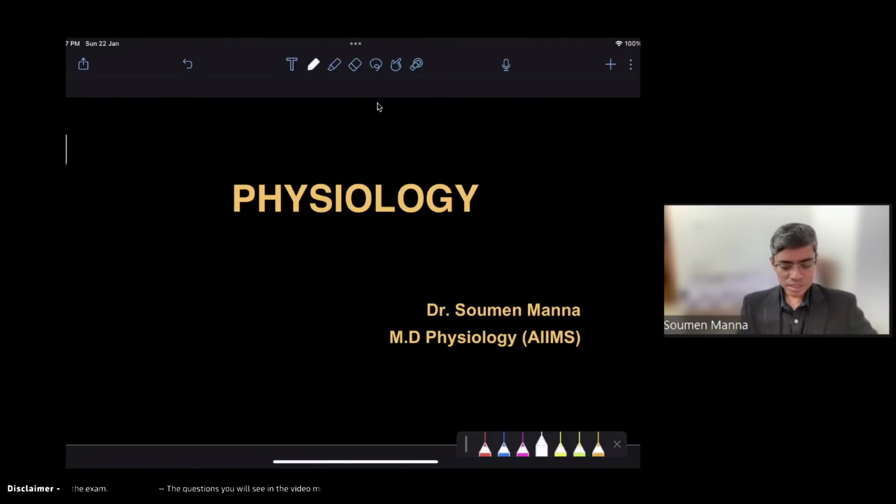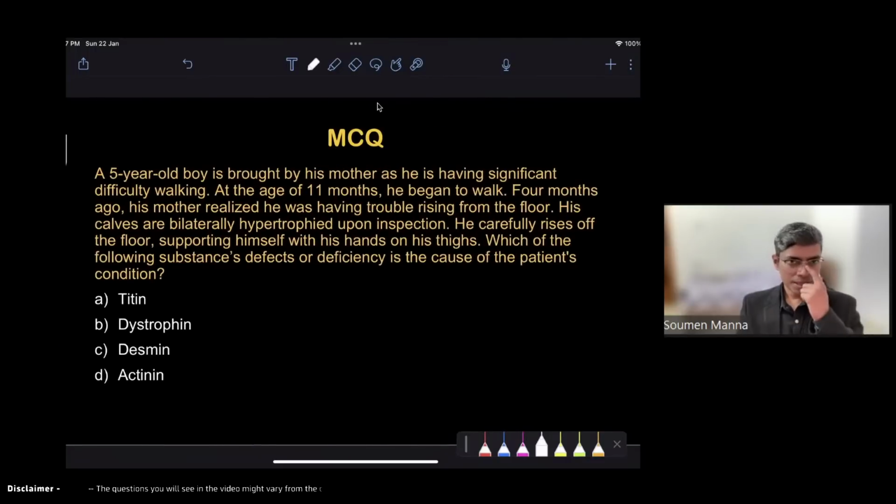Okay. So the first MCQ is coming in front of you. You must have seen this MCQ, and I think the stem of the question is looking fine. So what is your answer in this question? I think this question has been discussed in another session also. Anyway, could you tell me what is the answer to this question? And what is the disease? Write down both of the things. They are giving you a hint here: a 5-year-old boy, and his mother notes he has significant difficulty in walking.